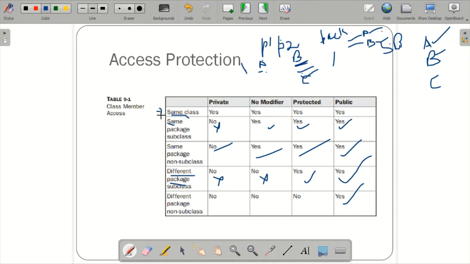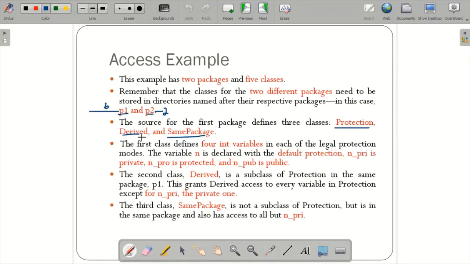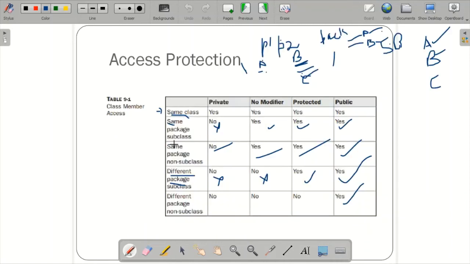So that is regarding the protected. Same package subclass means derived class. This one, derived, means it is inheriting the features of the protection class. And same package means same package non subclass. So these 3 I have given as the example in the P1 package.